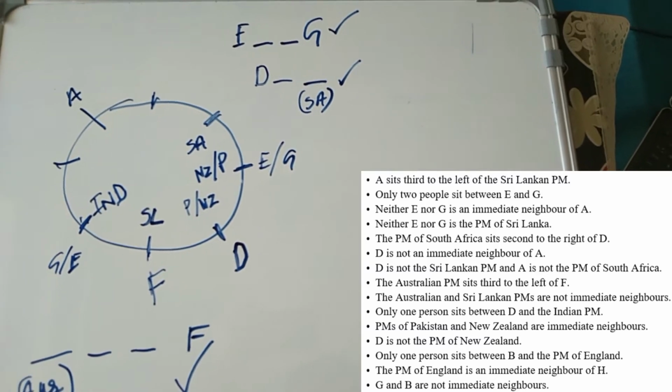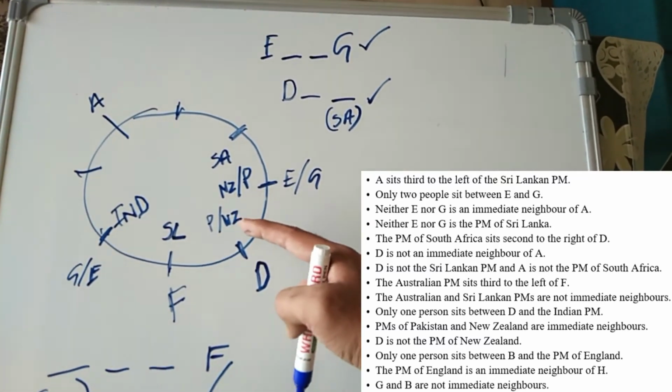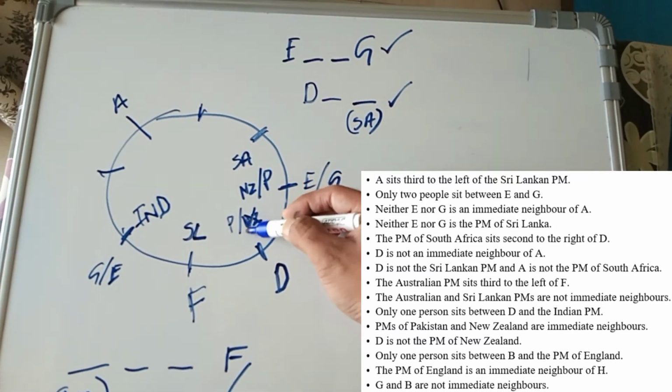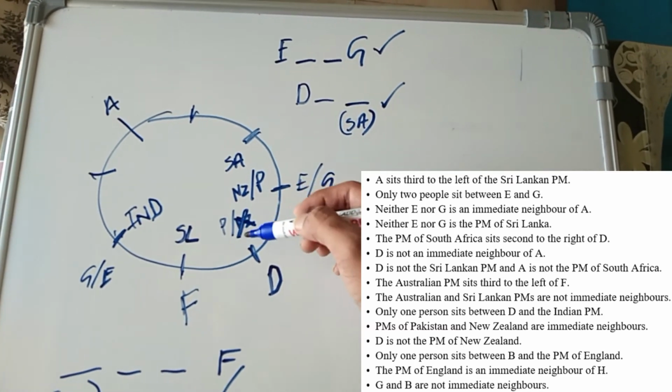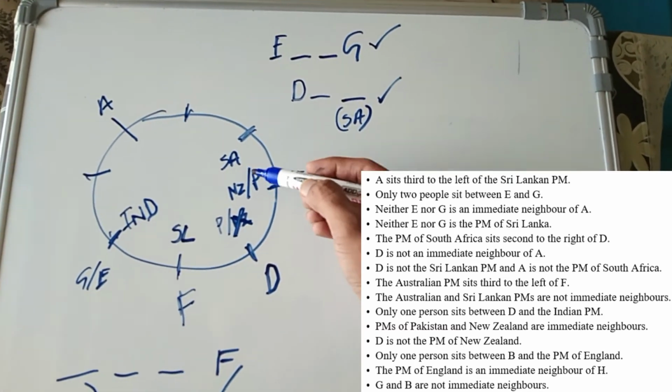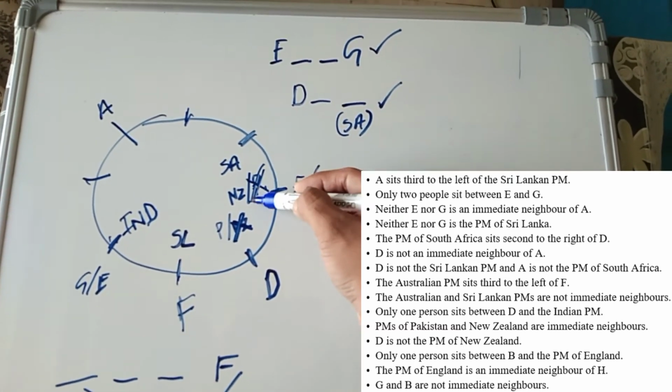D is not the PM of New Zealand. It means D is the PM of Pakistan. So here the New Zealand PM will come. Okay.